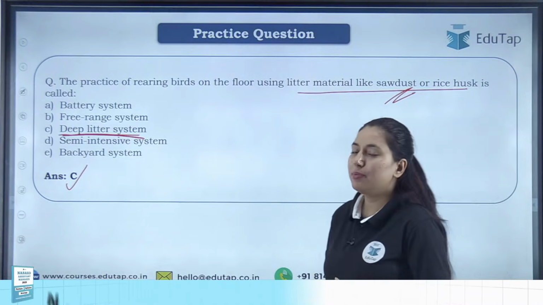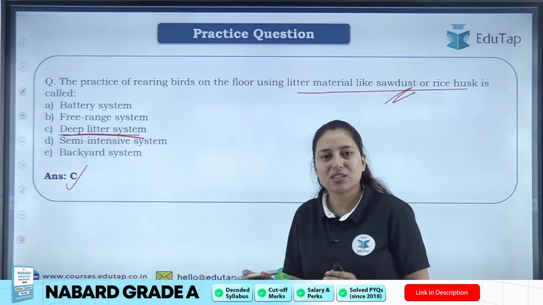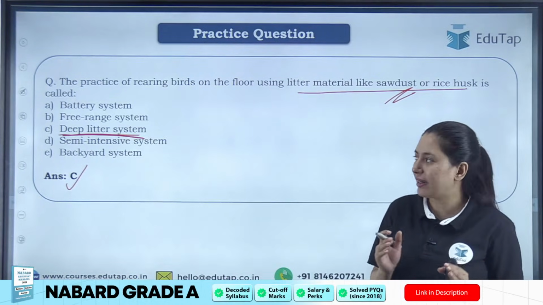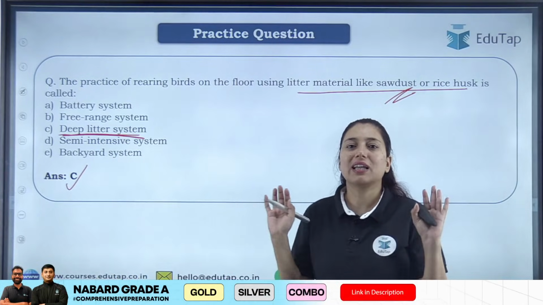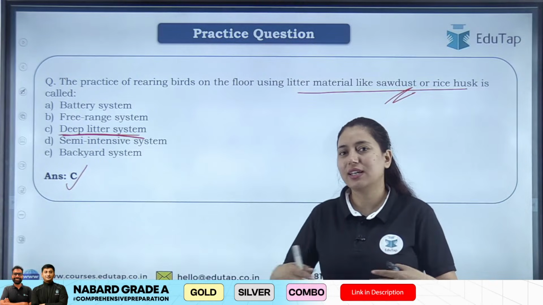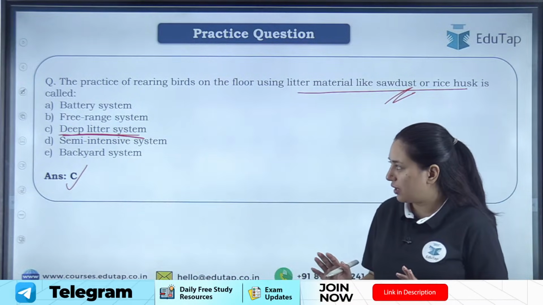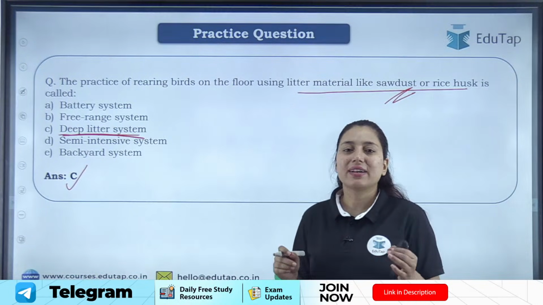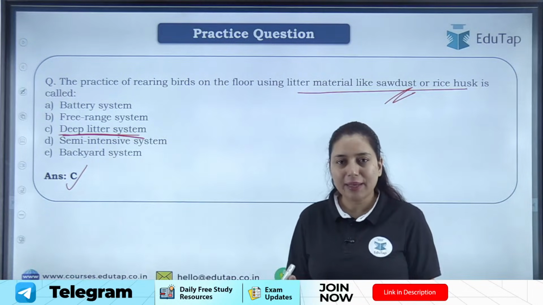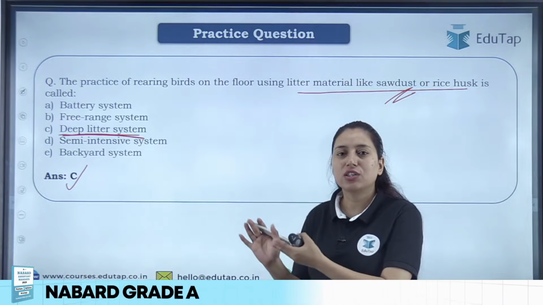What is the battery system? In the battery system, small cages are built, and inside these cages the birds are reared. Students, the free range system is where you are freely allowing birds to move anywhere. There is a whole large area dedicated to poultry, and birds are freely moving here and there. In the semi-intensive system, birds are allowed to move freely during daytime, and then they are locked in the cage again during night time.